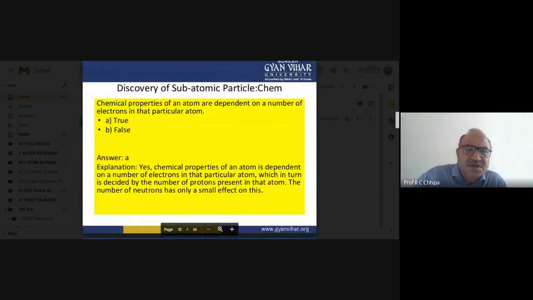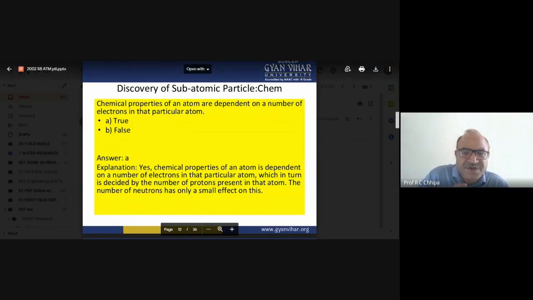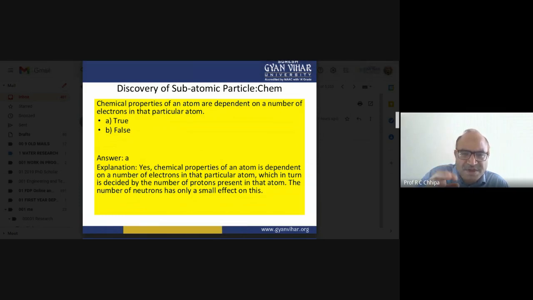Now the next question, on chemical properties. I have earlier discussed that the whole periodic table relates to the different elements, and elements are further converted into compounds. The chemical properties of an atom depend on the number of electrons in that atom, which in turn is decided by the number of protons present.